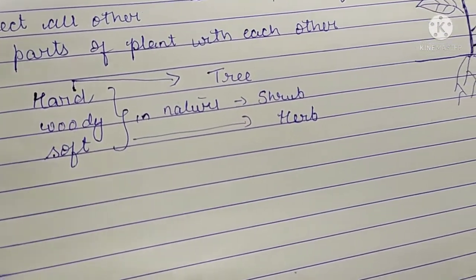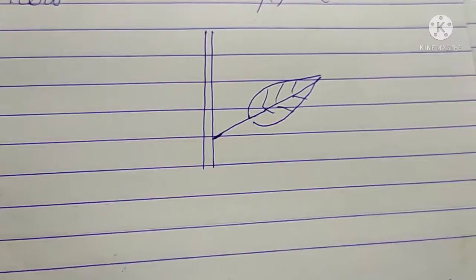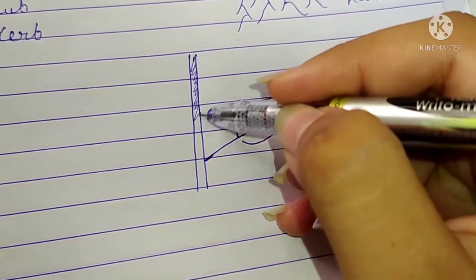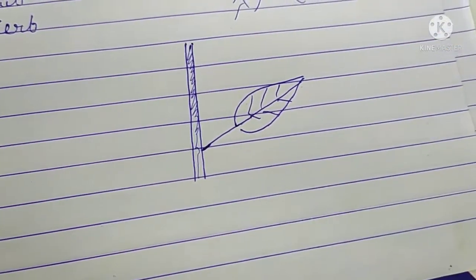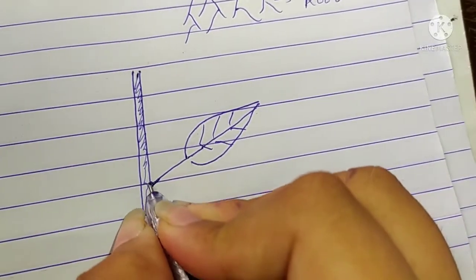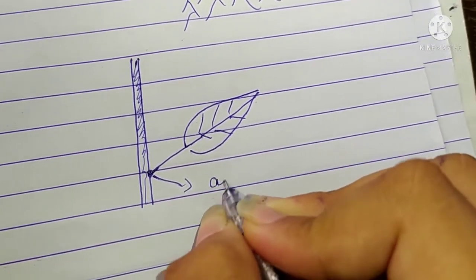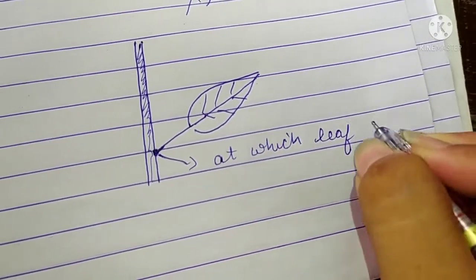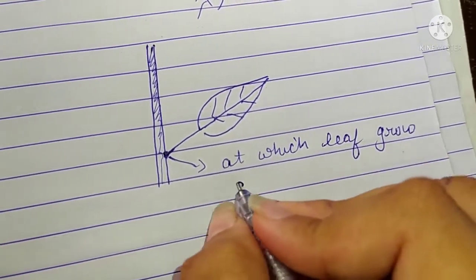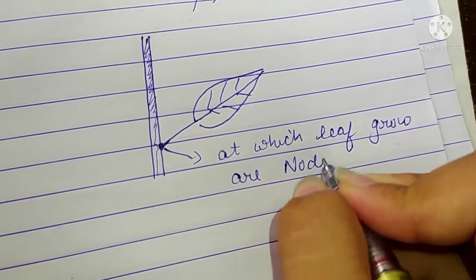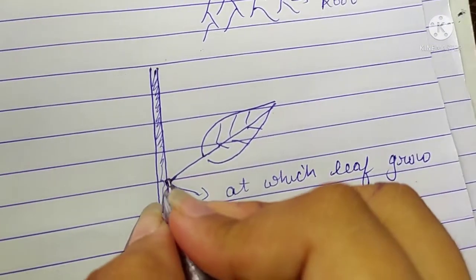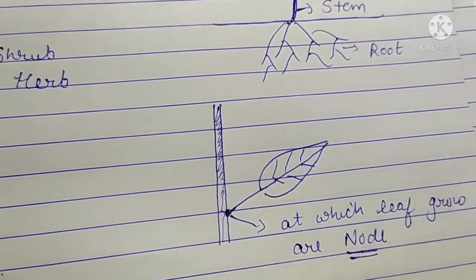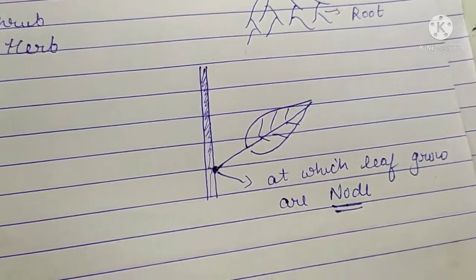Now next, observe this figure carefully. This is your stem and this is your leaf. The point at which a leaf grows is known as a node. So this point on the stem is known as a node. Similarly, as we know, we have a lot of leaves on a tree or a plant.